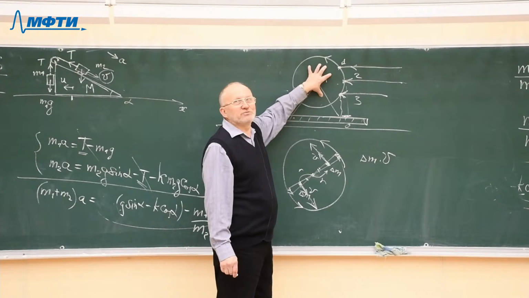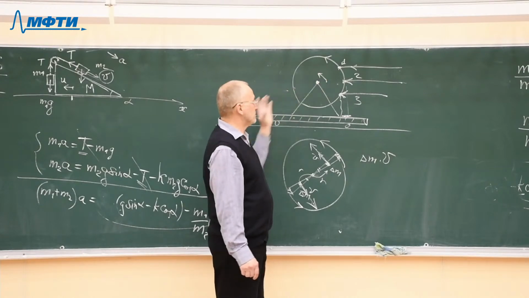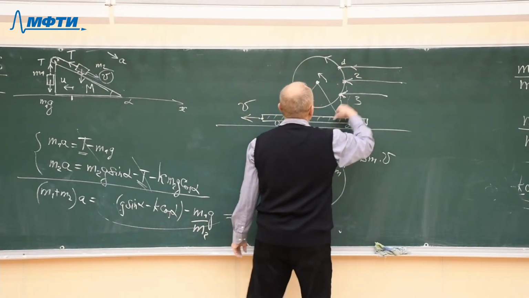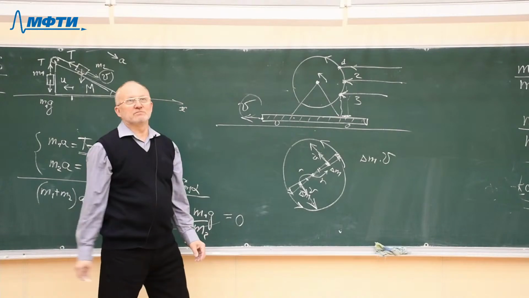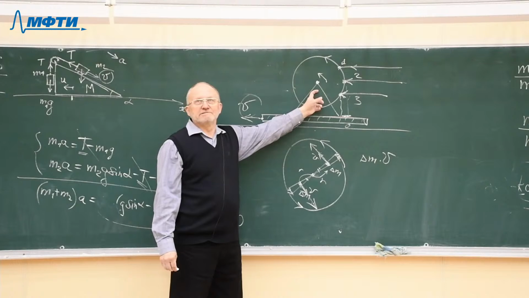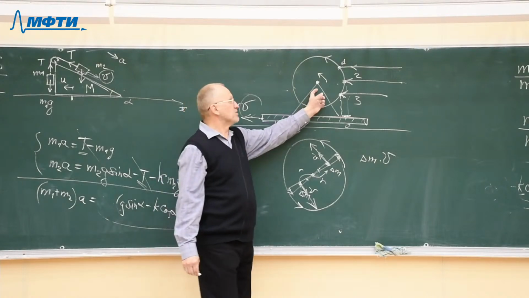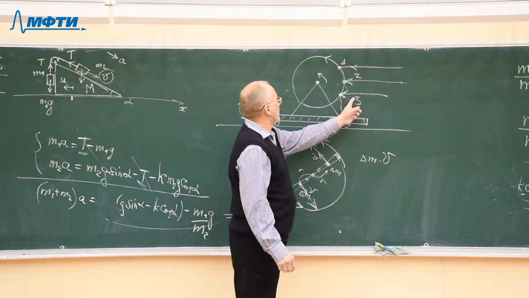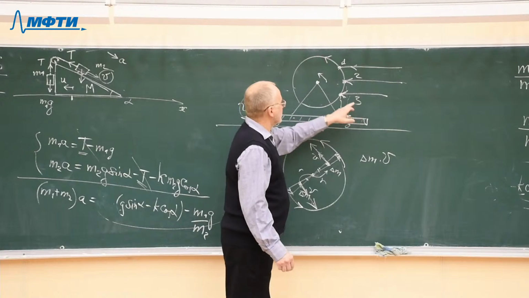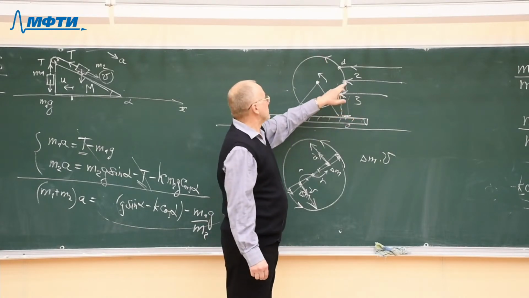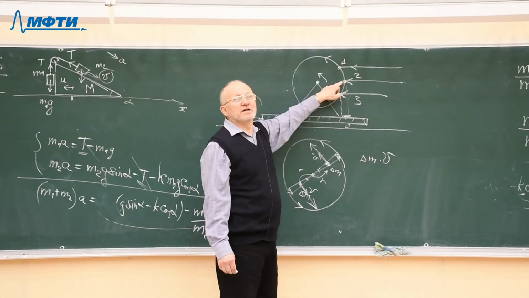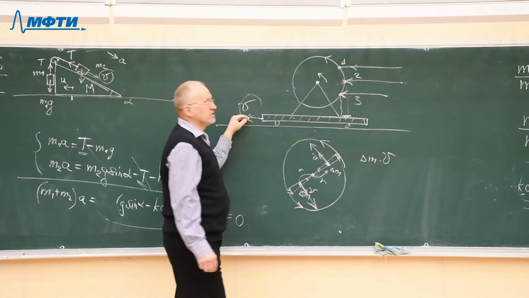It means that we don't have to take rotation into account in this problem. And whatever the place where the bullet struck, the final velocity will be the same, because there is no momentum of the rotating cylinder. It may rotate counterclockwise if the bullet strikes here, or it may rotate clockwise if the bullet strikes here, and it may have no rotation at all if the bullet strikes here. It doesn't matter, the final velocity will be the same.